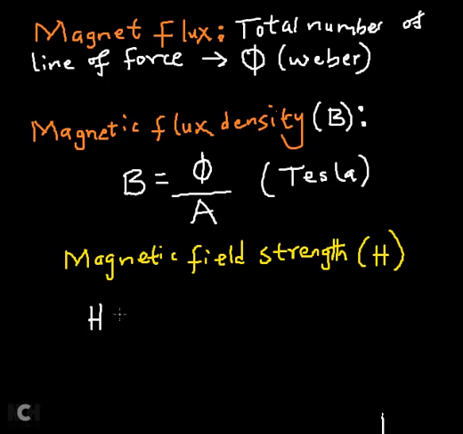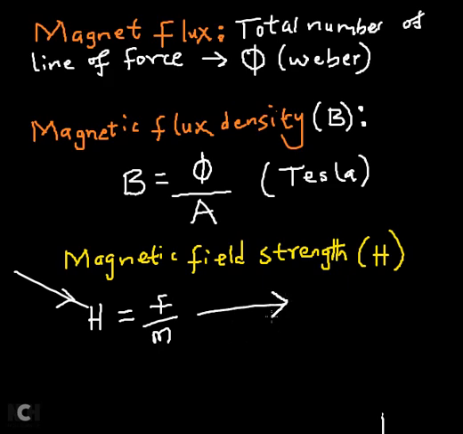Magnetic field strength is equal to the magnetic force experienced by a unit pole. I use m to represent a unit pole. Now, I don't want to dive too deep into this magnetic field strength.